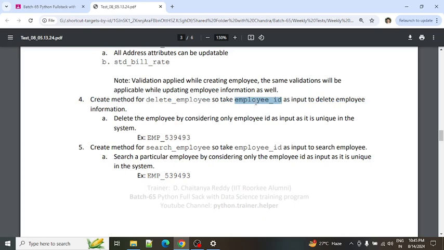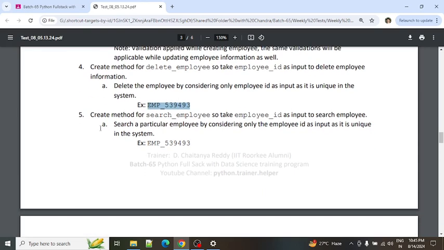Okay, employee ID has to be collected. If employee ID is available, then only delete it. If employee ID is not available, simply you can return no employee is available with this ID. So this is the sample ID for the employee. And now coming to the fifth point, create a method search employee to take the employee ID as the